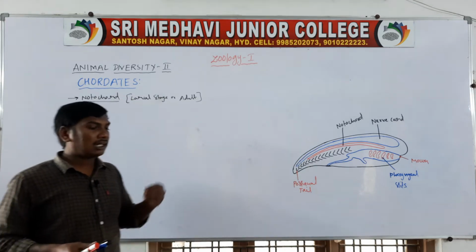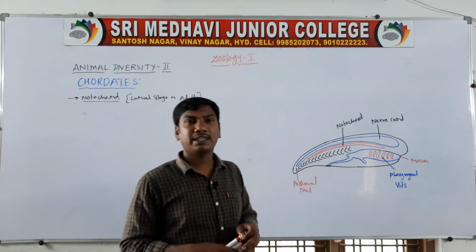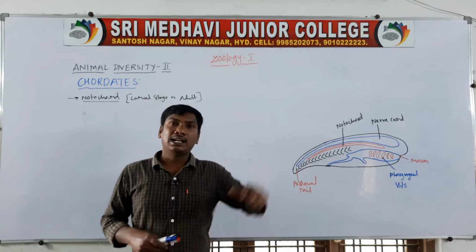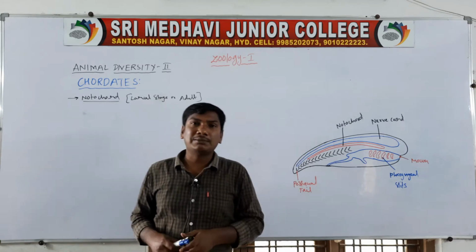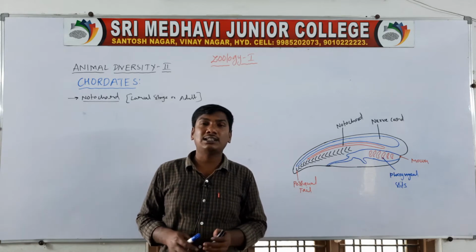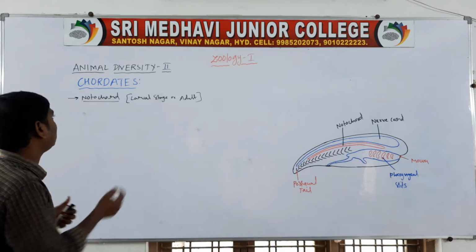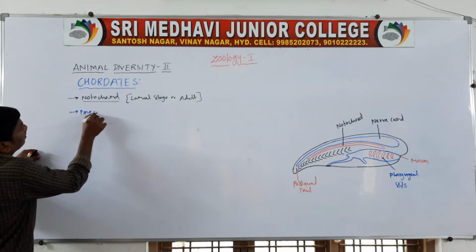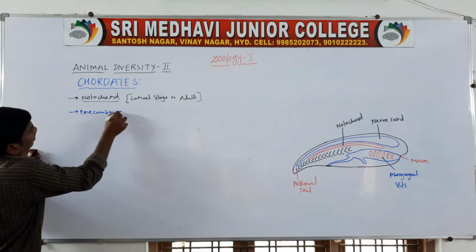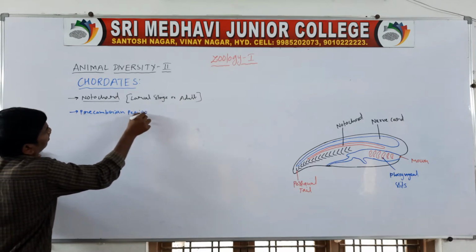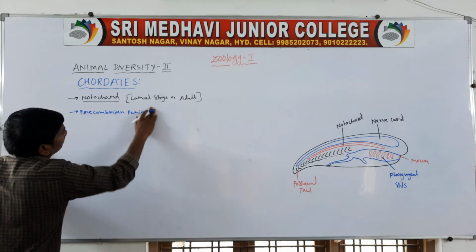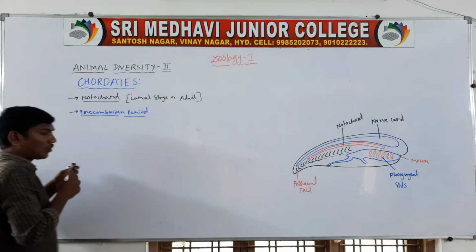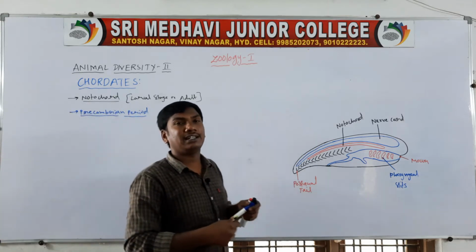Next, the chordates originate from the echinodermata larva stages. They are derived from the echinoderm larva stages. The period is called the Precambrian period, so they originate from the Precambrian period.